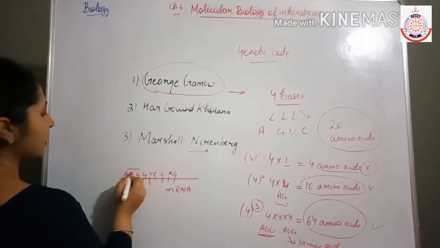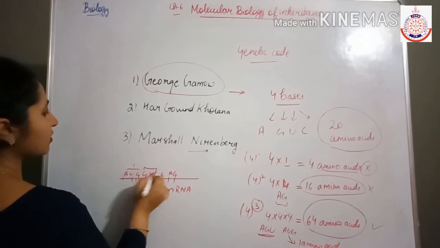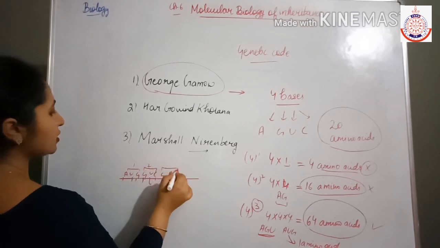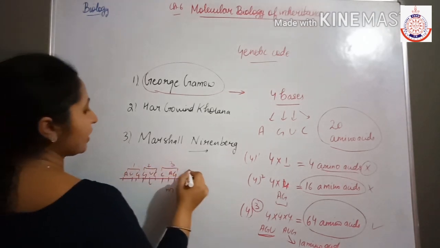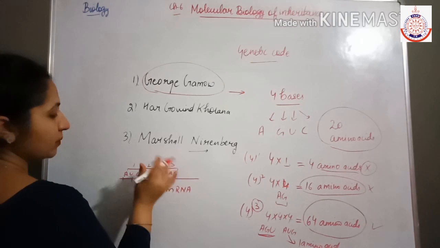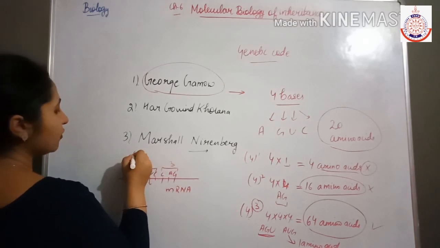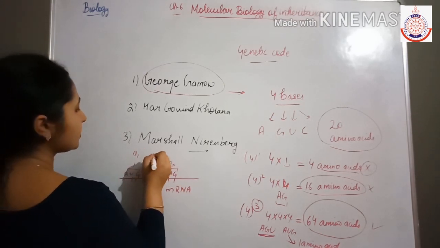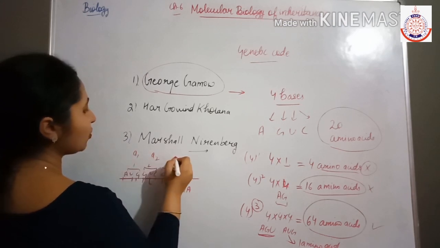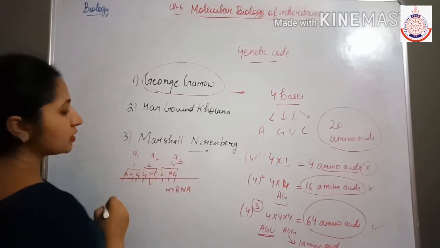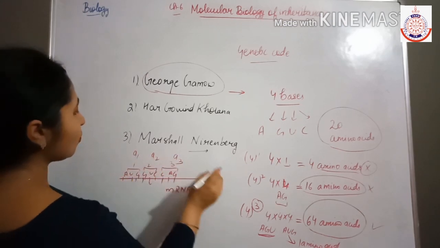The first three make one codon, the next three make the second codon, then the third codon, and so on. The first codon codes for one amino acid, the second codes for the second amino acid, the third for the third amino acid, and so on.